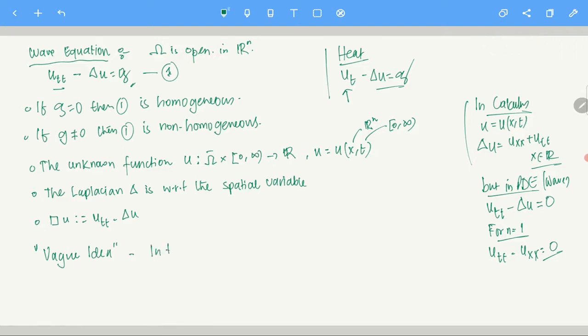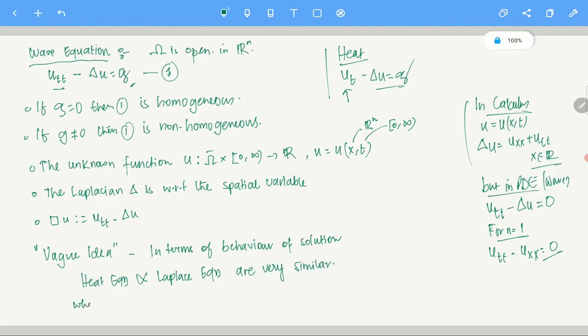So, in terms of behavior of solution, heat equation and Laplace equation are very similar, whereas wave equation has a very different attitude, in the sense that it is different from Laplace and heat.